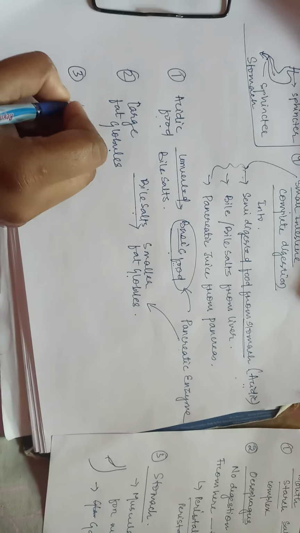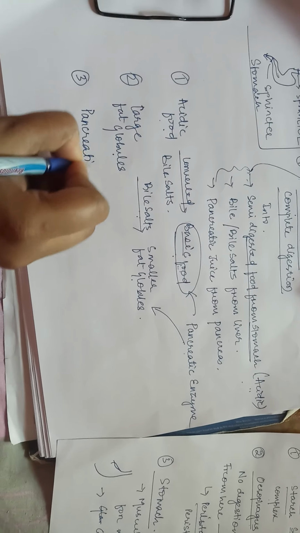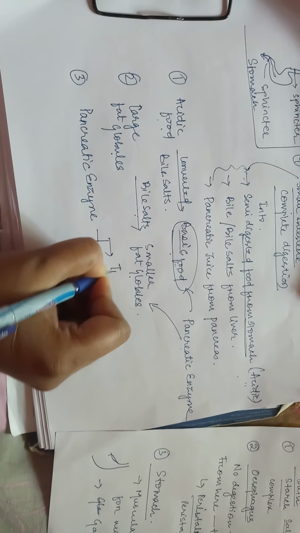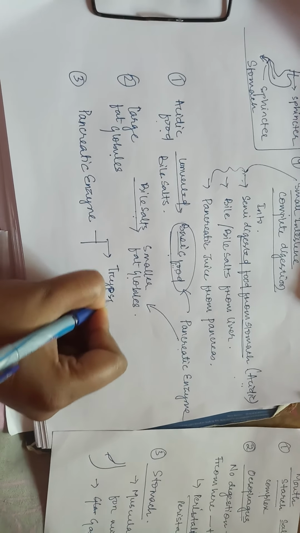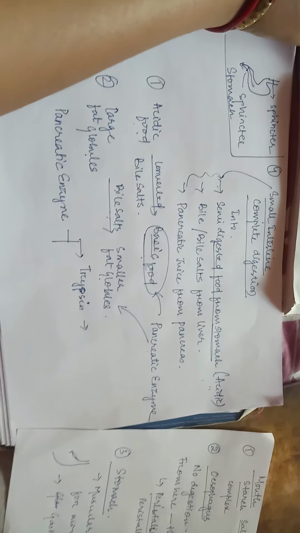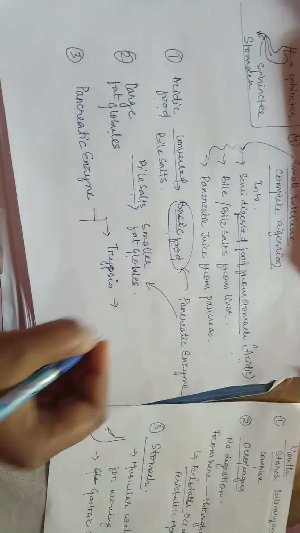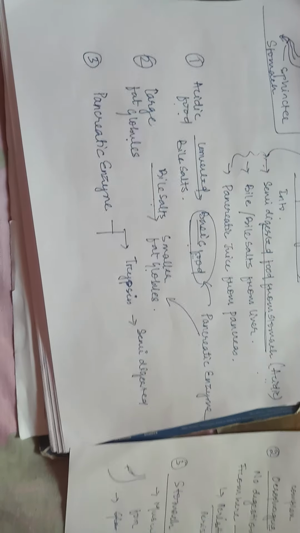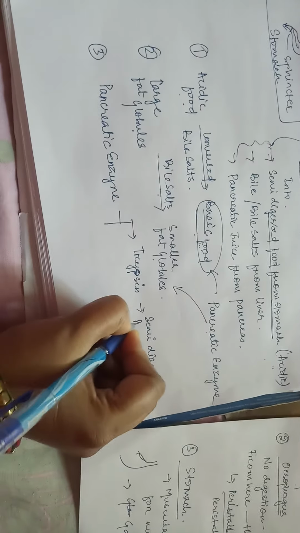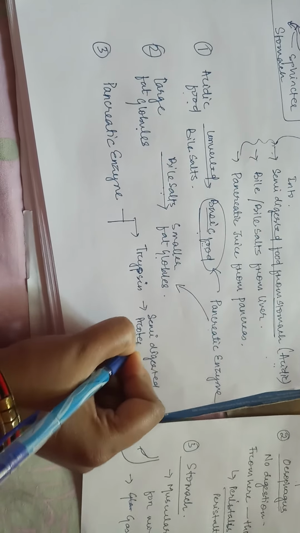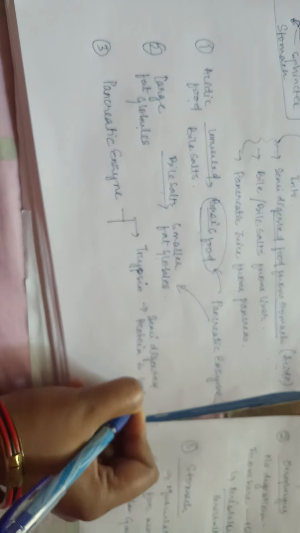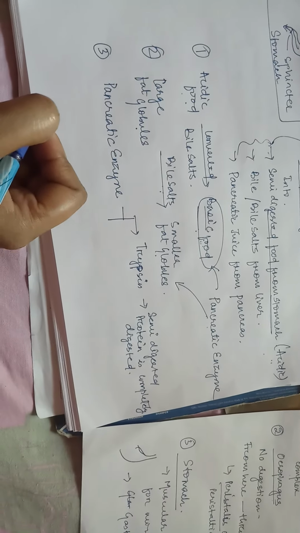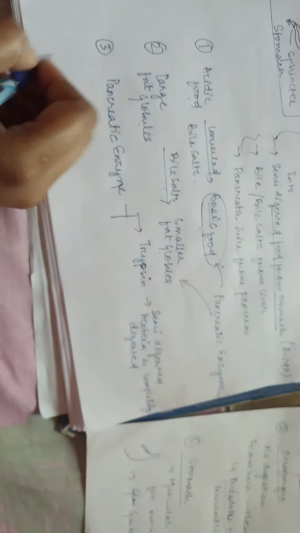Now third is the action of pancreatic juice. Pancreatic juice has some important constituents. The first important thing is trypsin. This trypsin helps in digestion of proteins, so whatever semi-digested protein is there is completely digested by the help of pancreatic enzymes.